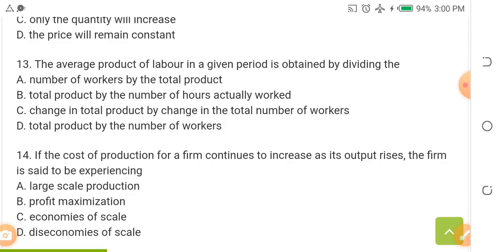In our next video, we'll continue from question number 13 or 14, but I need you to tell me what you think is the answer to question number 13. That is the second assignment I'm giving you.